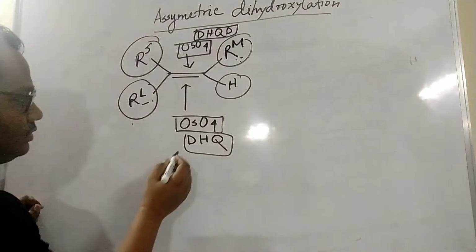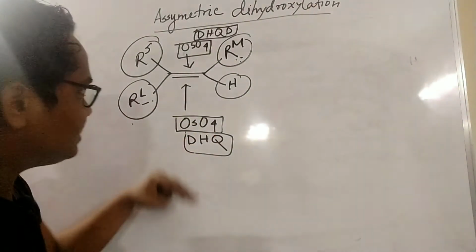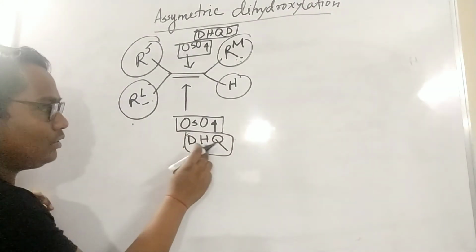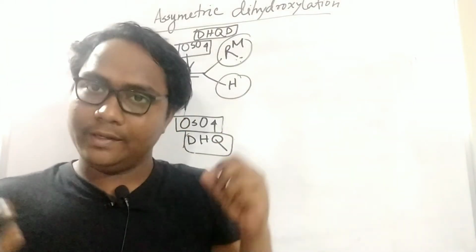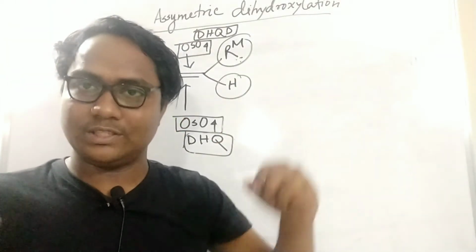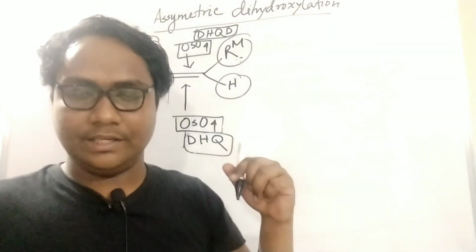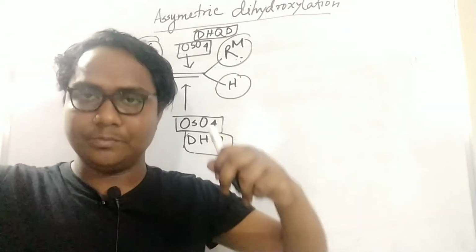Okay. Now, if this dihydroxylation goes to the beta face, meaning downside, they always use DHQ. DHQ means the dihydroquinoline moiety. Dihydroquinoline means one cinchona alkaloid. You can see the structure of DHQ, but because it is a very weak structure, that's why I did not write it here. DHQ, the dihydroquinoline moiety, is one cinchona alkaloid. There is an arrangement of stereochemistry.